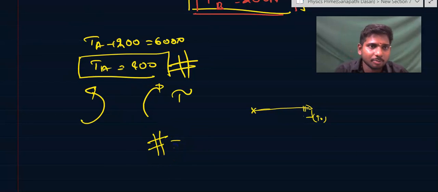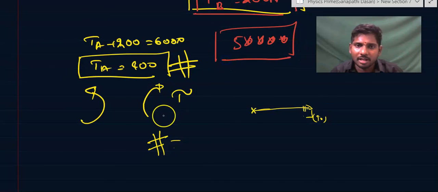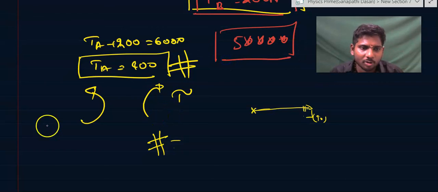This is a very 5-star problem. You can take note of this problem as a 5-star quality problem for equilibrium. It is a very standard example for the equilibrium concept.